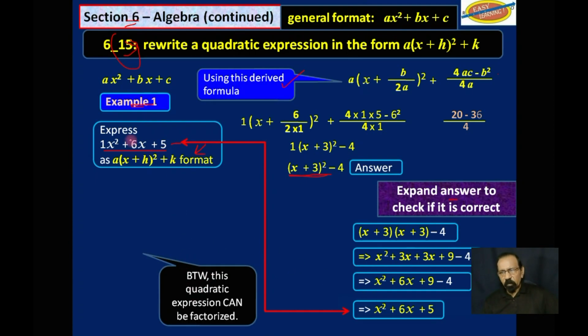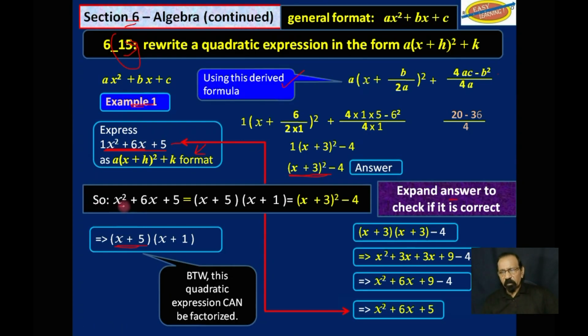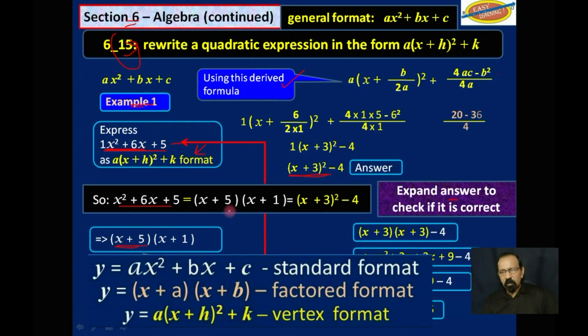Also, this expression here can be factorized to this. So now we have 3 ways of stating the same thing. This is that regular format that we know. This is a factorized version, and this is the completing the square version. 3 ways of stating the same expression. This is our example 1 for this objective.